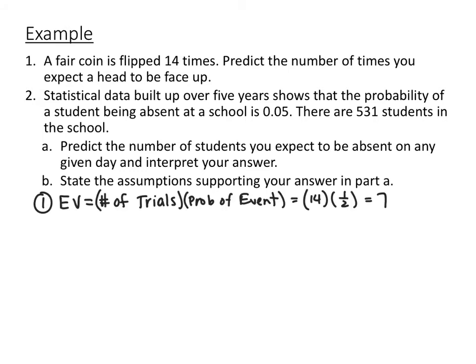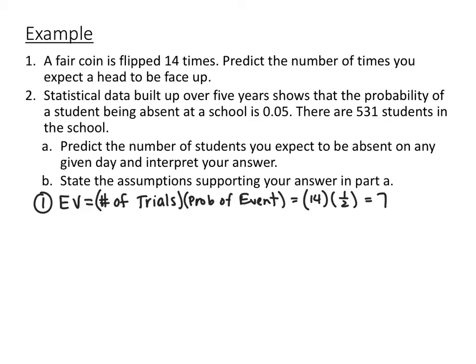So if you're flipping a fair coin, there are only 2 choices, heads or tails, so there's a 50-50 chance for it to be heads up, and if you flip it 14 times, you would expect heads to be face up 7 times. So the expected value is the number of trials that you're doing times the probability of that specific outcome or event. So in this case, it would be 14 times a half, so that's where you get 7.